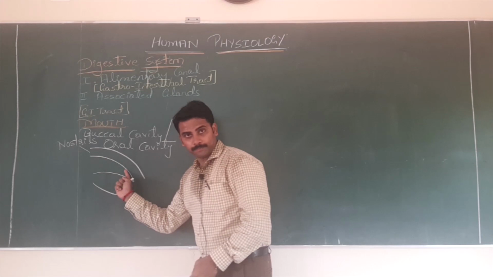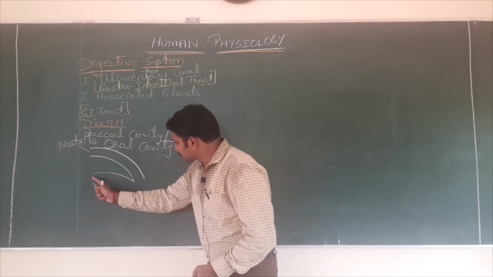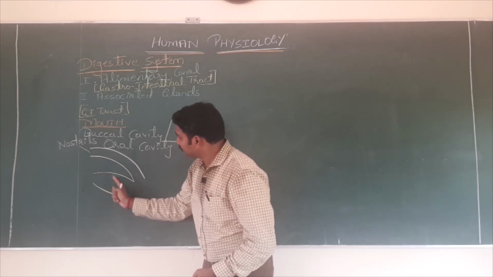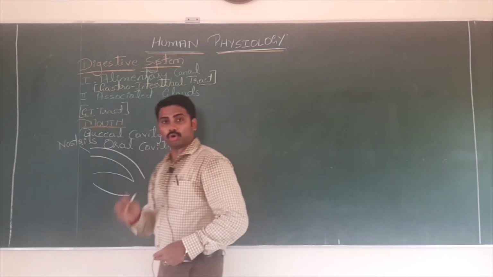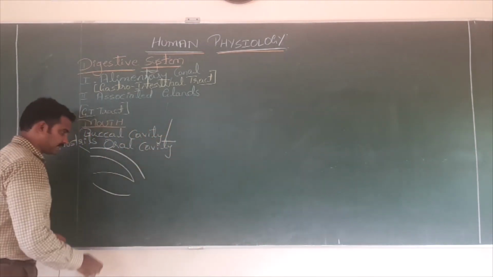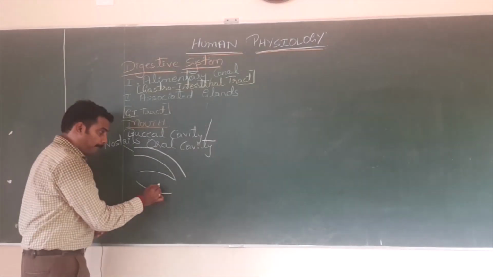No confusion. The cavity inside the nose is called nasal cavity, through which oxygen passes inside. This is your mouth cavity inside called buccal cavity, or it can also be called oral cavity. Very simple.